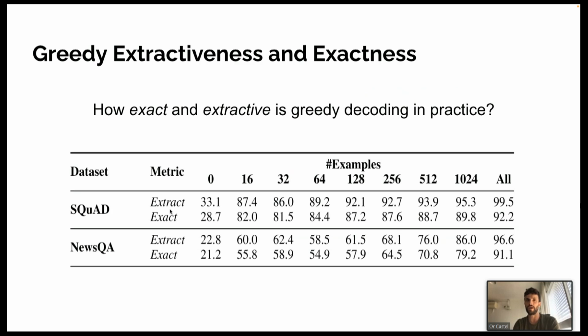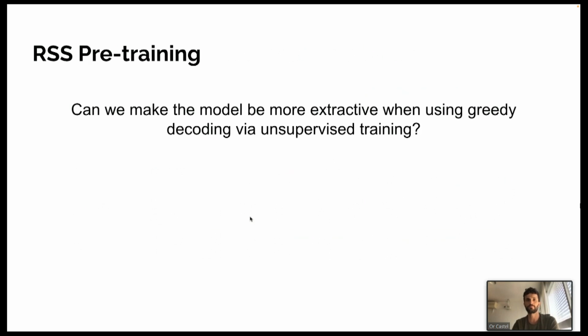Let's focus on extractiveness first. Comparing zero shot with only 16 examples, we see a large gap in extractiveness performance. And it continues to improve as we add more examples, but not at the same rate as when we move from 0 to 16. So the model catches up on the extractiveness task quite quickly and easily. Exactness also behaves pretty much the same, with a gap of 30 up to 50 points when moving from zero shot to 16 examples, meaning greedy is eventually selecting the correct tokens as if it is looking at all the possible spans.